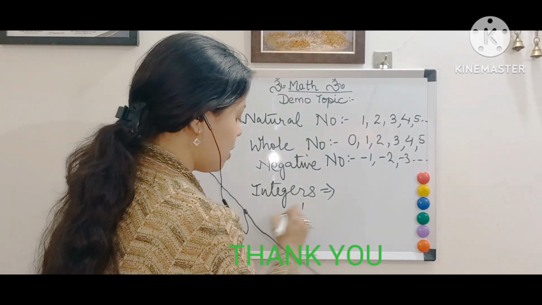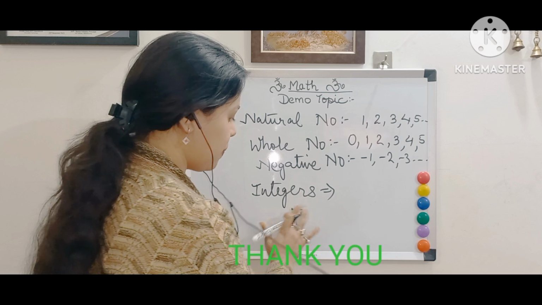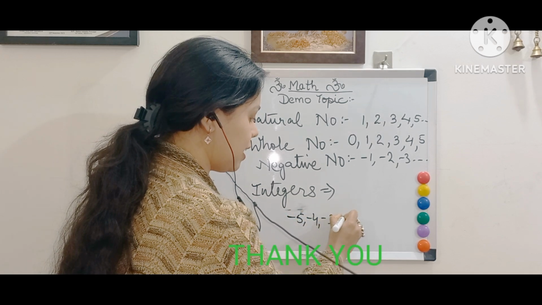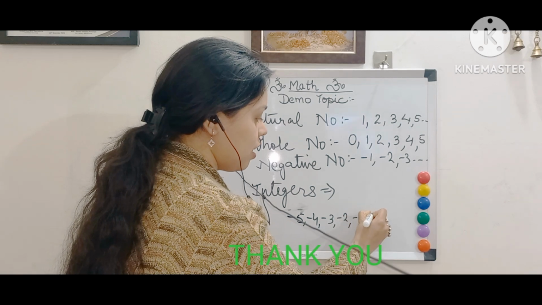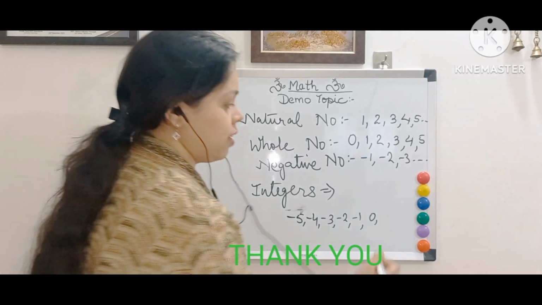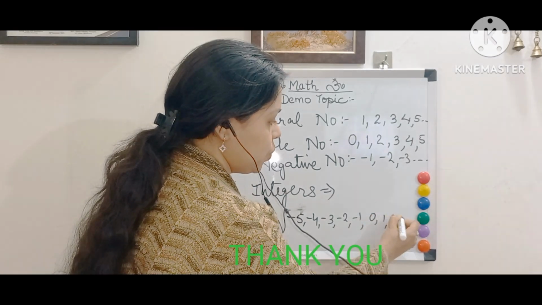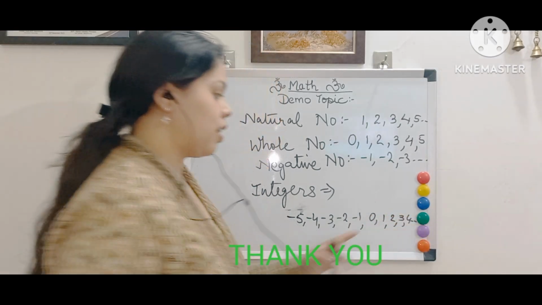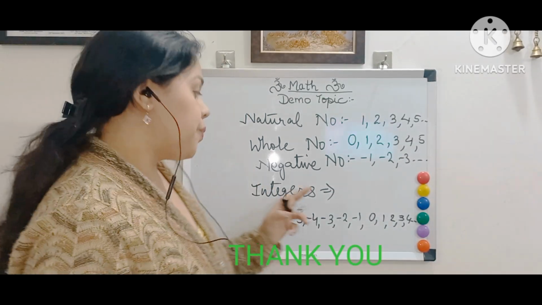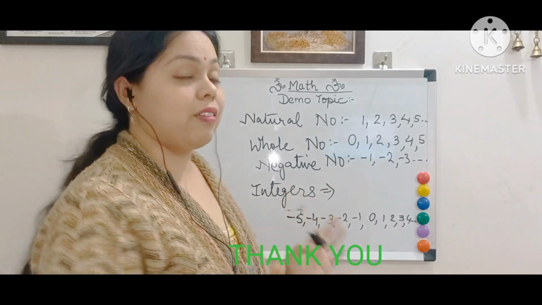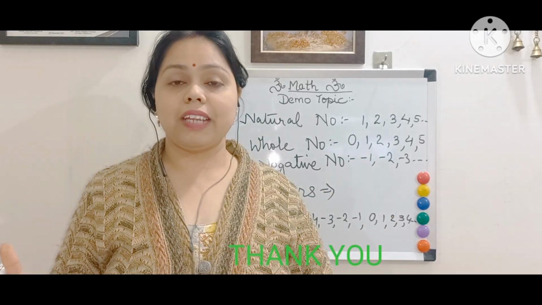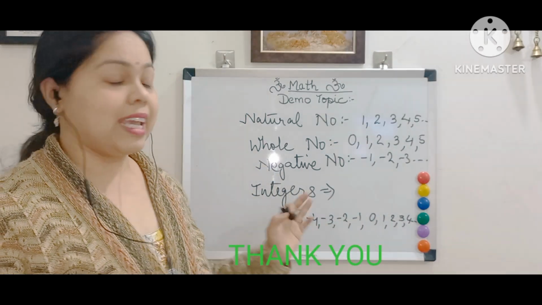That means all negative numbers like minus 5, minus 4, minus 3, minus 2, minus 1, 0. 0 is neither a negative nor a positive number. And 1, 2, 3, 4, and so on, these are positive numbers. So, we have learned that whole numbers along with negative numbers are called integers.